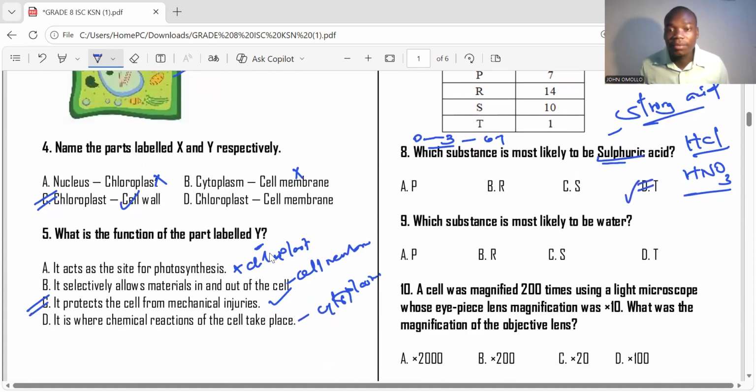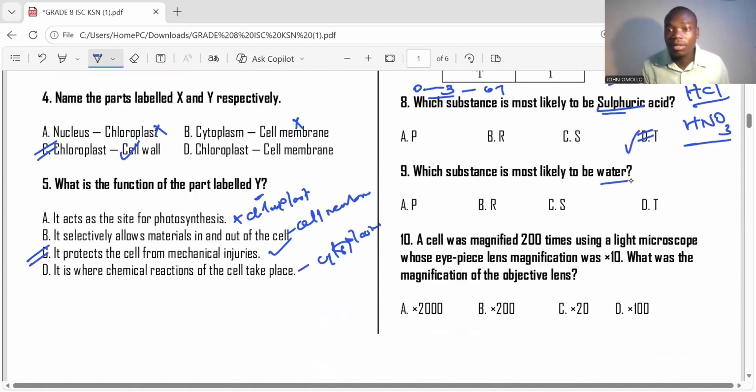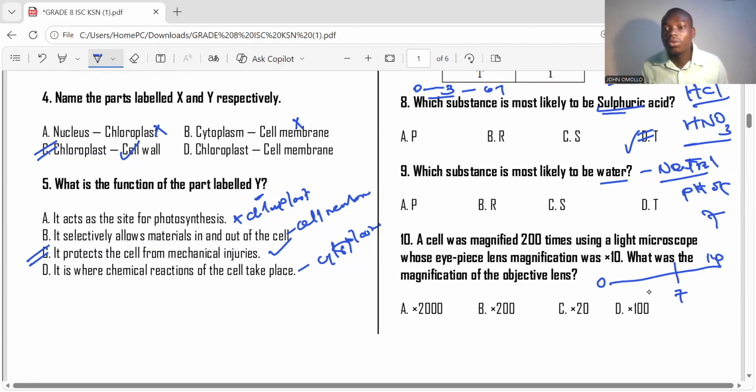Number 9, which substance is more likely to be water? Water is a neutral substance with a pH of 7. How are we talking about water having a pH of 7? Remember, pH ranges from 0 to 14. Half of 14 is 7. So what do we mean? That this is neutral. The one who is at the center is always neutral.